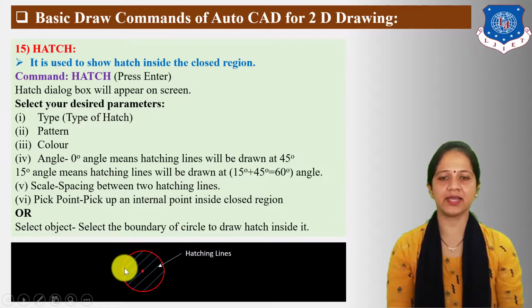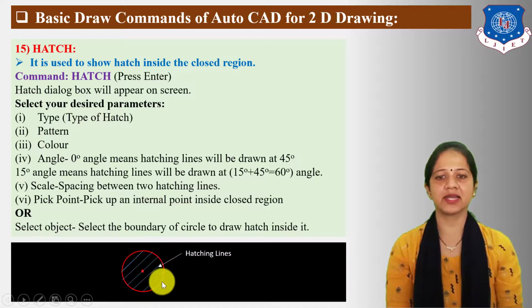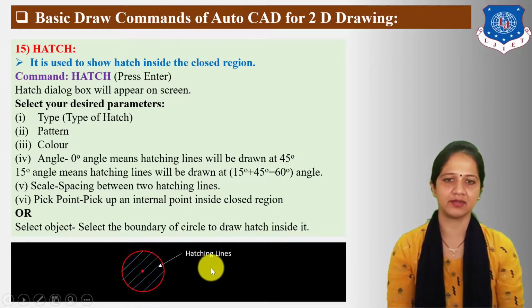Here you can see the hatching lines are drawn inside the circle area, and here you can fix the distance between two hatching lines. Here you can fix the angle of the hatching lines as per your requirement.